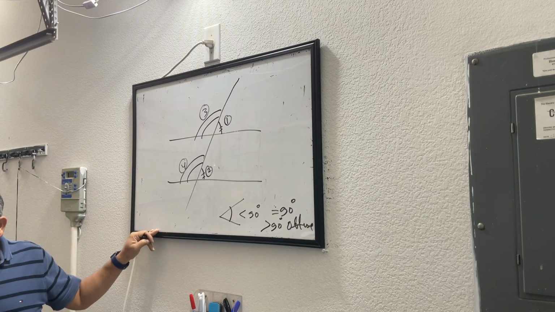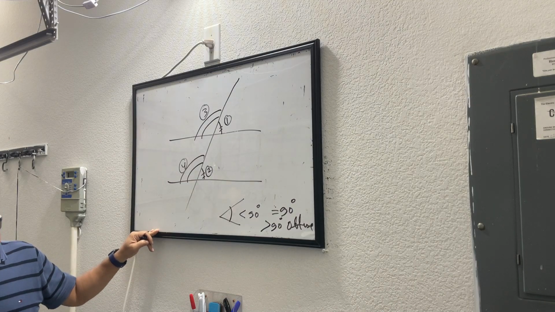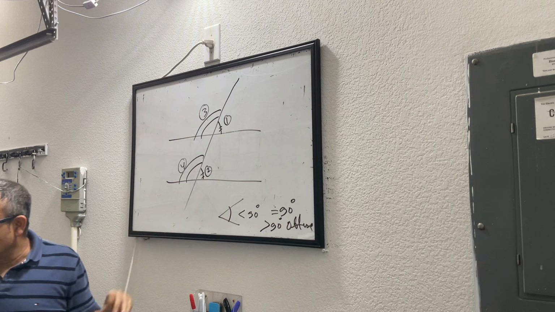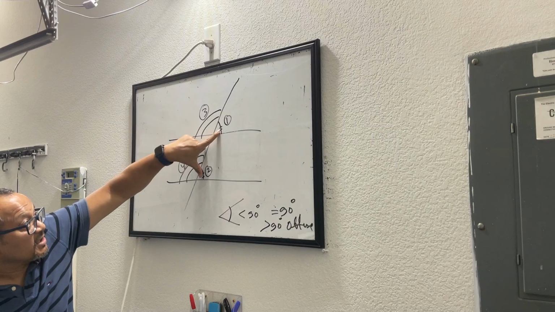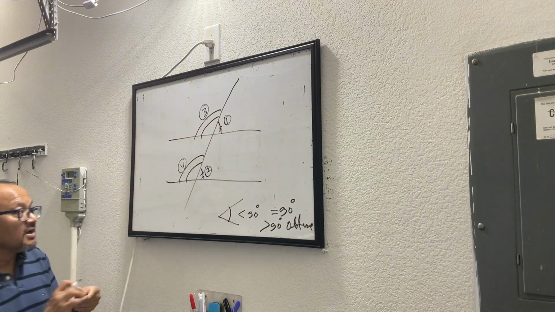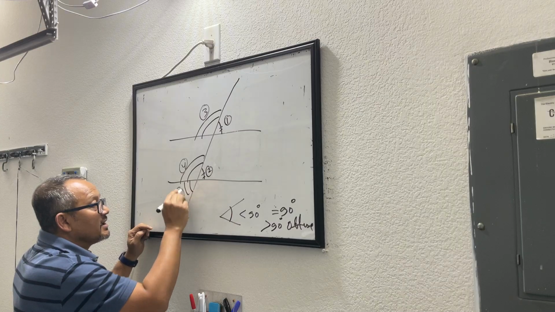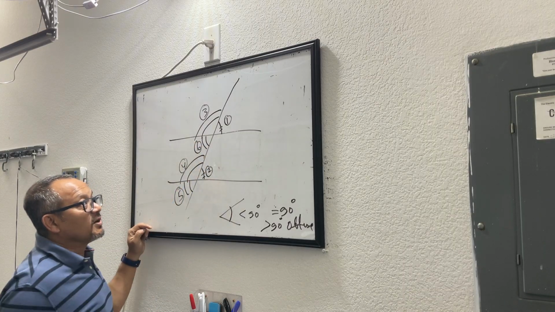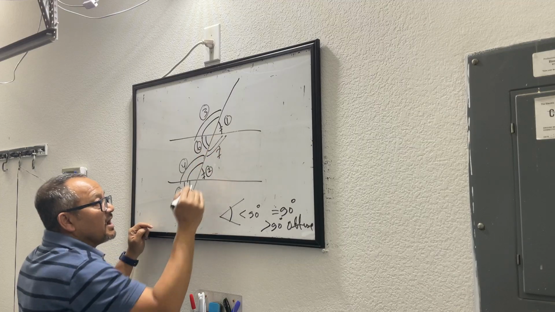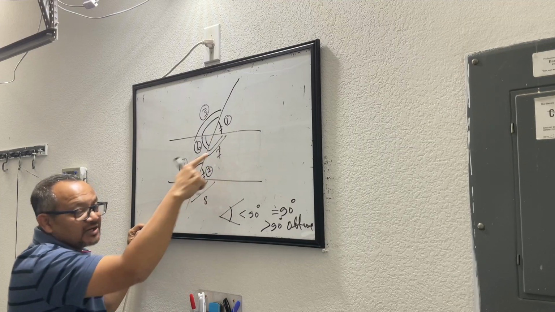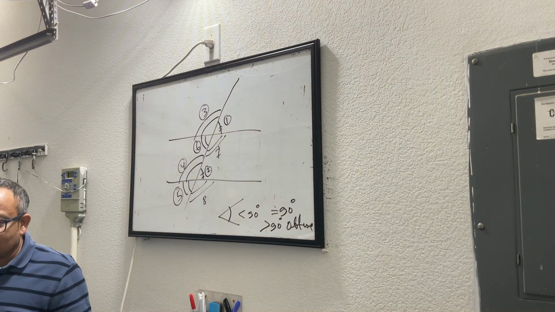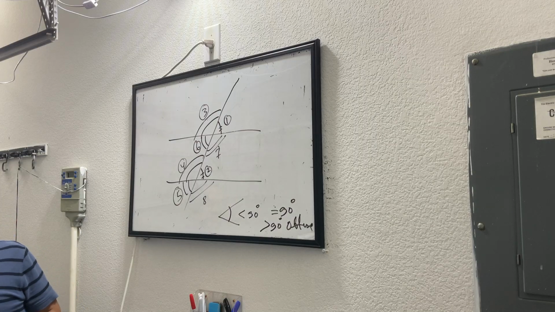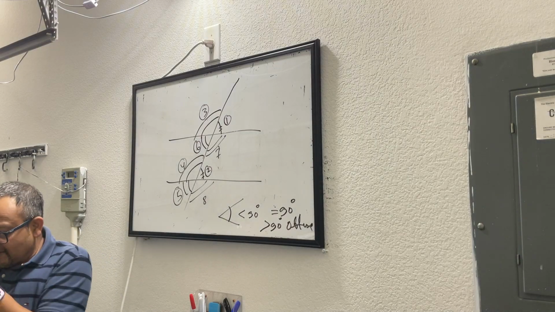How can you distinguish which ones are corresponding? I'll come to that. So I'm giving it a name. 1 and 2 I'm saying corresponding angles. 3 and 4 I'm saying corresponding angles. Even if I have this one as 5 and this one as 6, these are corresponding angles. If this one is 7 and this one is 8, these two are corresponding angles also. Can 3, 6, 4, and 5 be corresponding? No, I'll give that demarcation here.